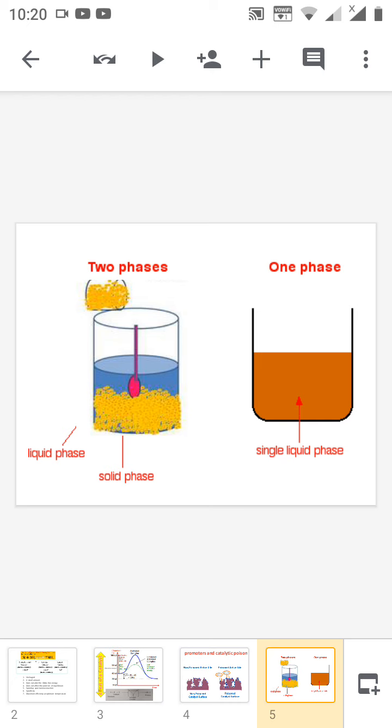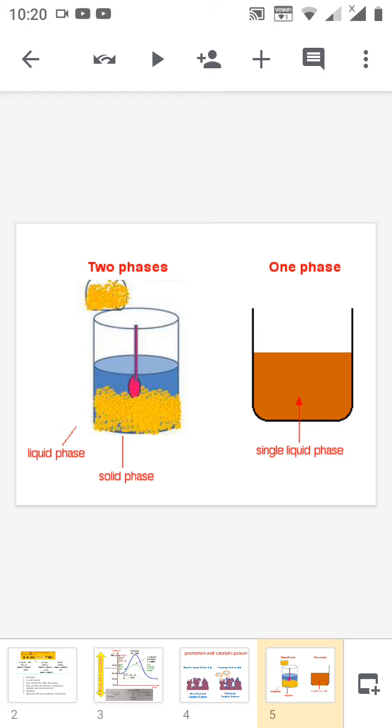What are the examples of homogeneous catalysis? The first is the formation of sulfur trioxide from sulfur dioxide and oxygen using NO. Here SO2 is a gas, oxygen is a gas, NO is a gas, and SO3 is also a gas. Next is the hydrolysis of sucrose into glucose and fructose, which is also an example of homogeneous catalysis.